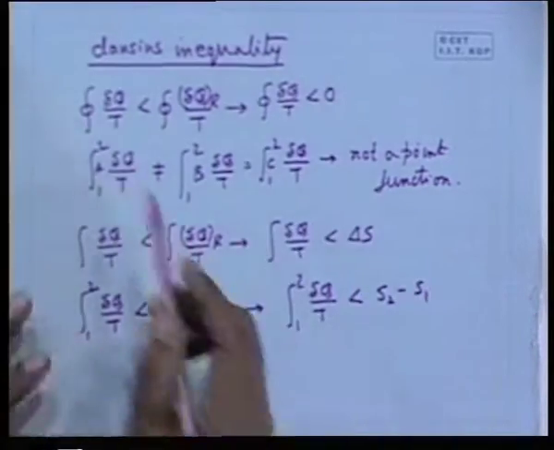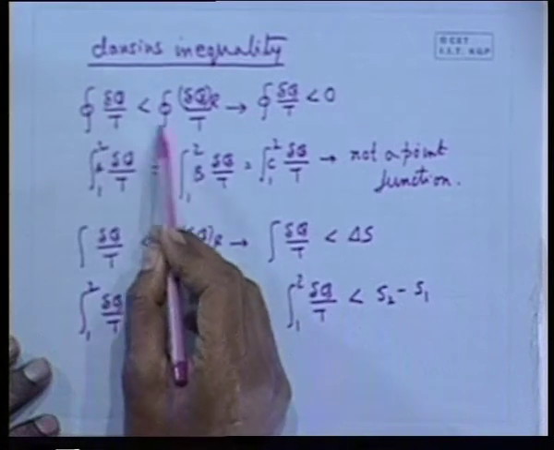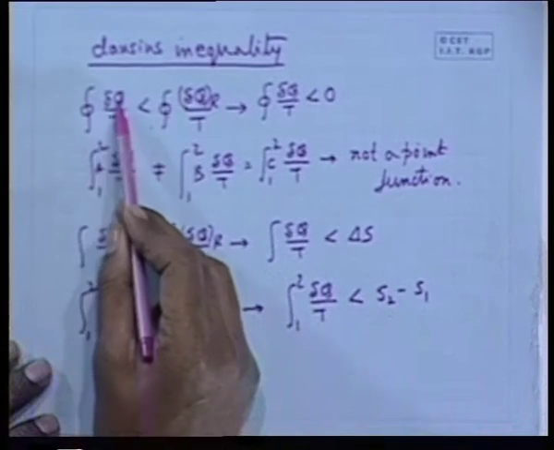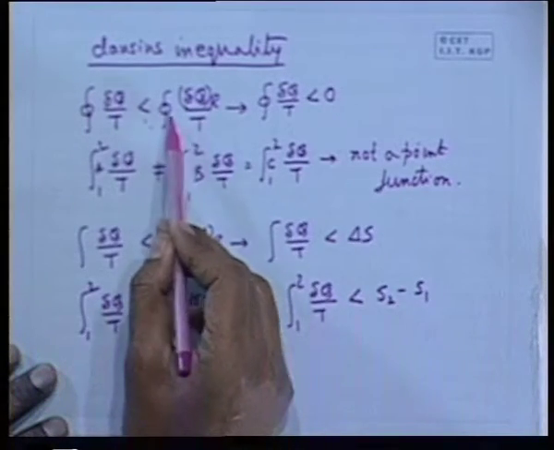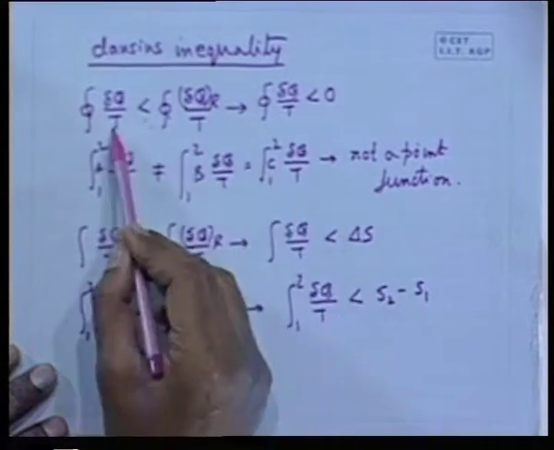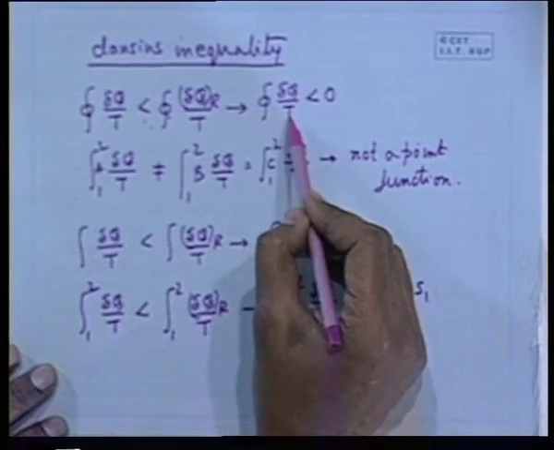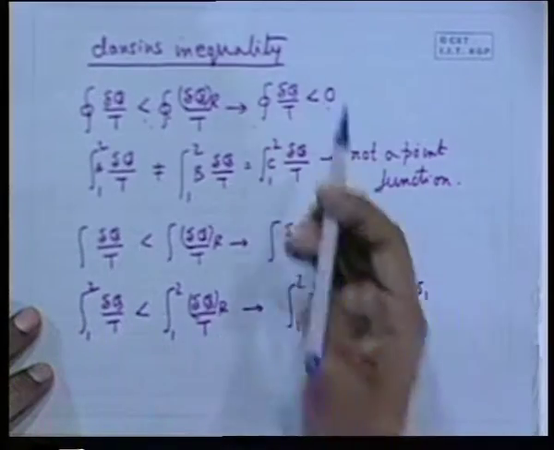I again repeat it: the integral of delta q by T for an irreversible cycle is less than its counterpart for a reversible cycle, and therefore this is less than or equal to 0, because this is 0. So, therefore, the cyclic integral of del q by T for any natural cycle is less than 0. It is very, very important.